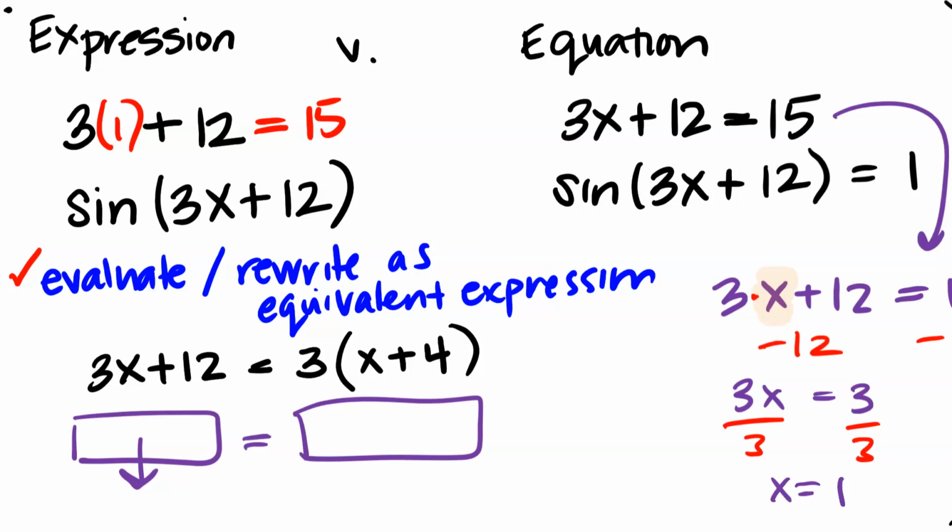So the same thing is going to happen here, except we recognize x is trapped within an entire thing called sine, right? This trig function. And so our first step is going to be, well, order of operations says the very last thing we're going to do after everything on the inside of the parentheses is deal with that sine function. That's the first thing we're going to have to get rid of. So we need to figure out how to undo a sine function, which will be something we learn later in the course.